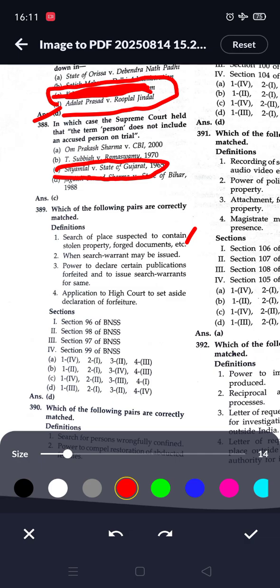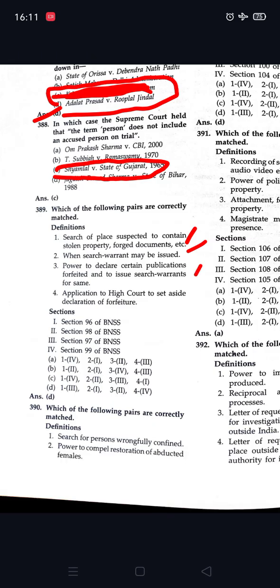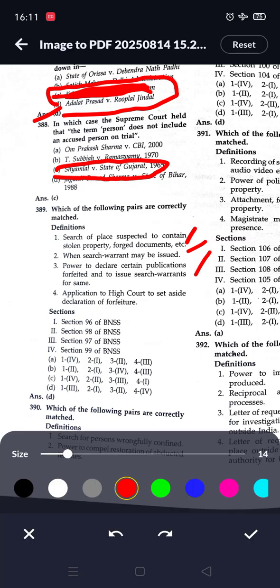When a search warrant may be issued is given in 96. Power to declare certain publications forfeited and to issue a search warrant for the same is given in 98. Application to High Court to set aside declaration of forfeiture is given in 99.